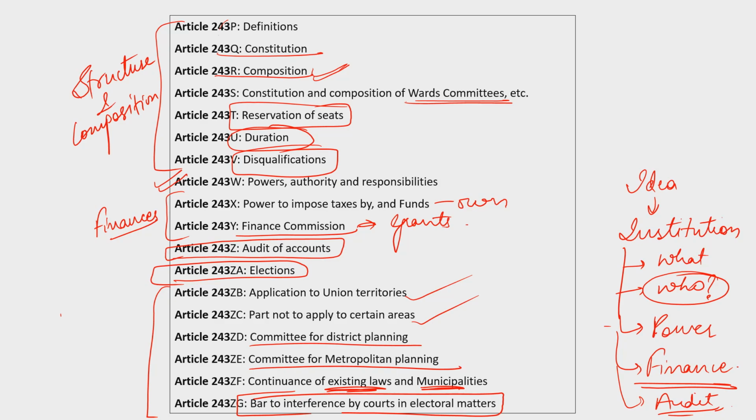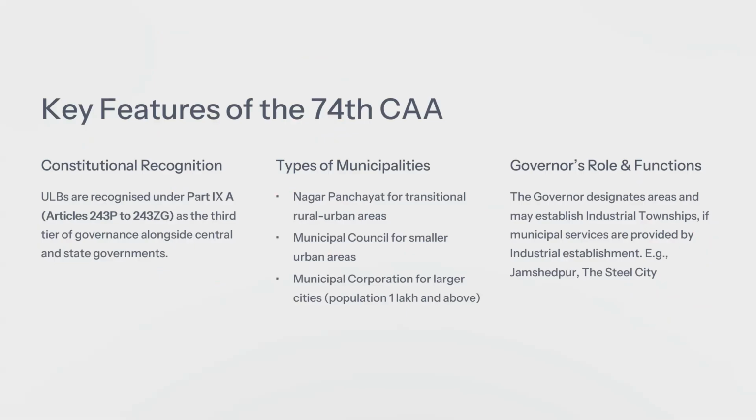All these are the articles. So remembering the articles is very easy here. Though you need not, it is very easy. The organization is structure and composition. Then it talks about powers, authorities, and responsibilities. Then it talks about finances, and then audit, elections, where all it will be applied, and what happens to existing laws. Now coming on, what are the key features of the 74th Constitution Amendment Act?